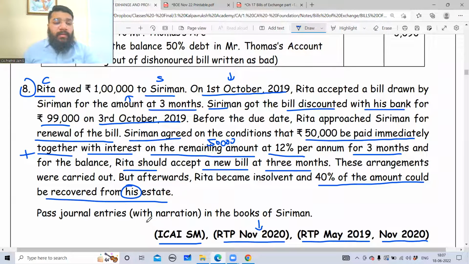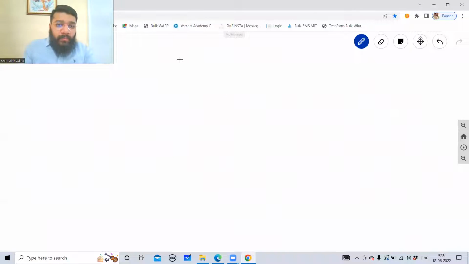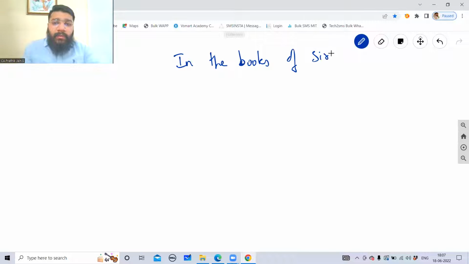So journal entries with narration. Even if this narration is not given, you have to write the narration. In the books of Siriman. Siriman is the seller. So in the books of Siriman,